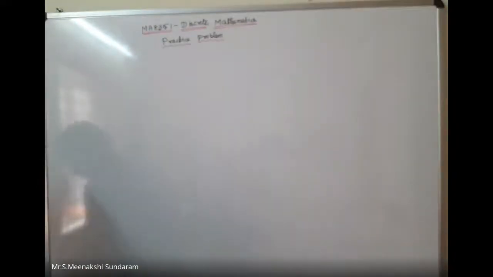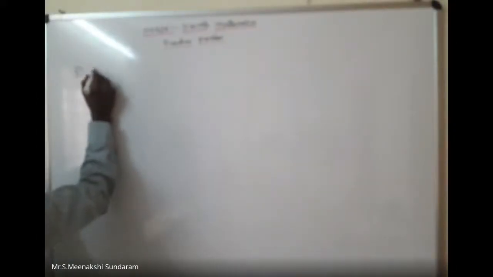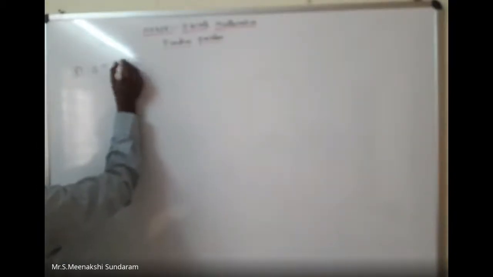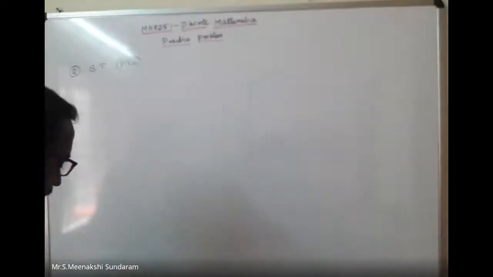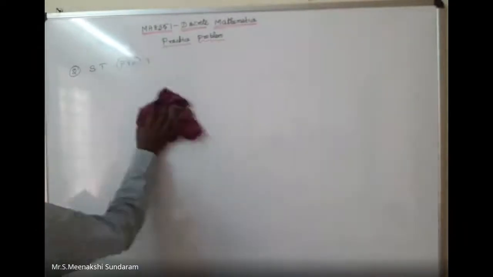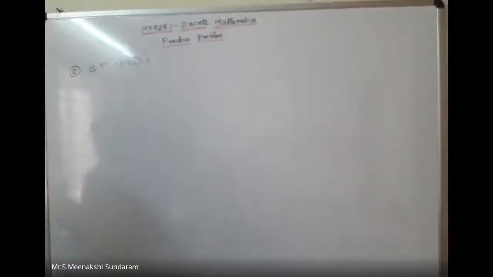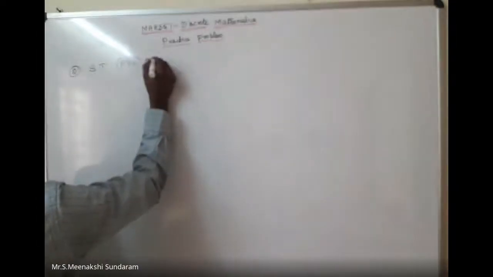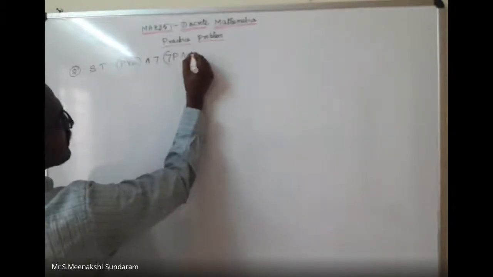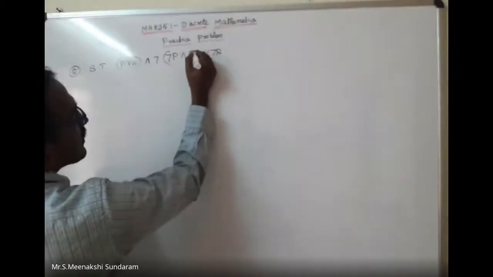For the second problem, we also show that P disjunction Q conjunction, negation of negation P conjunction negation Q disjunction negation R. These are all asking for university problems.